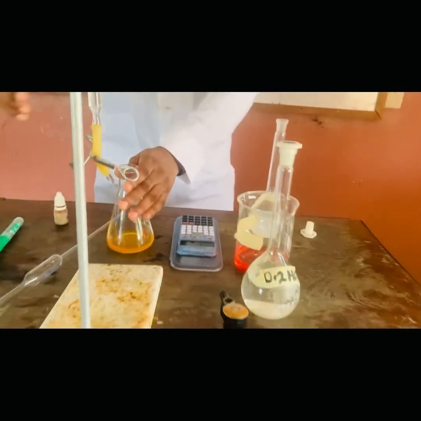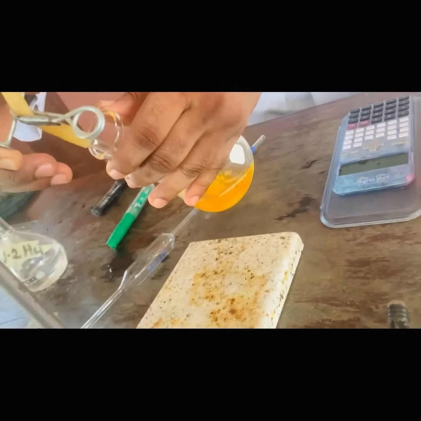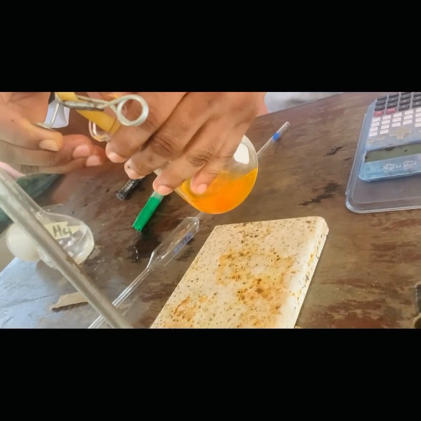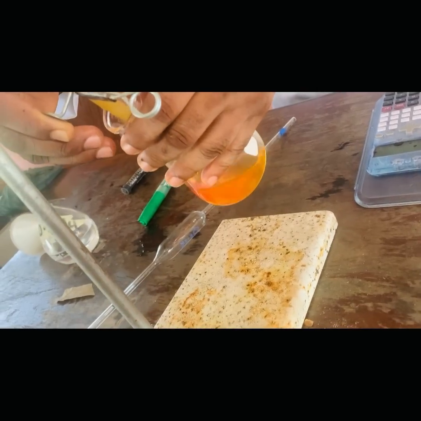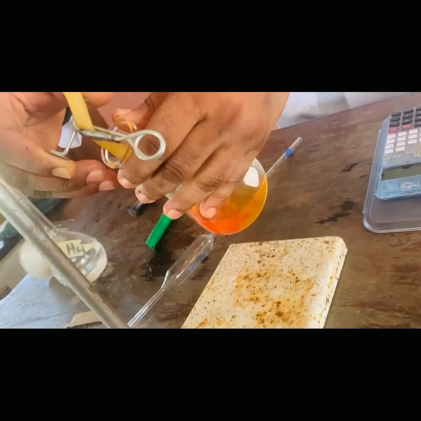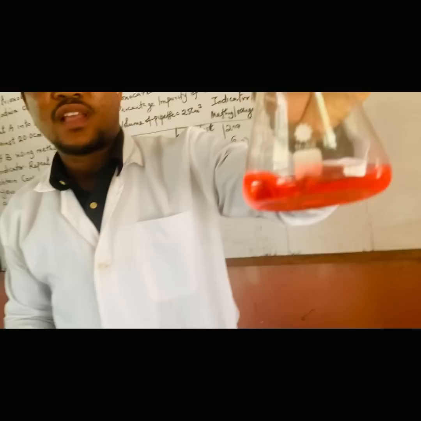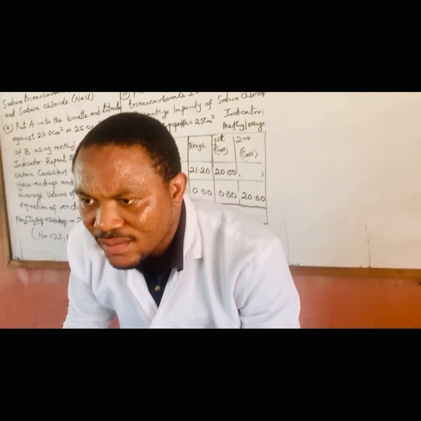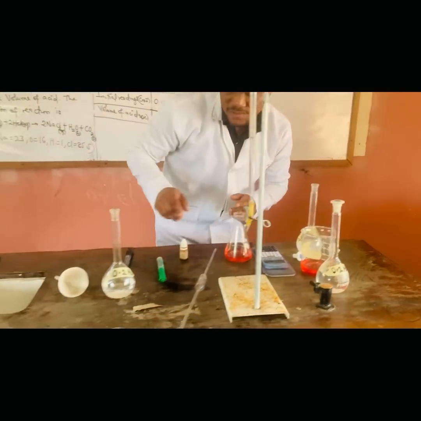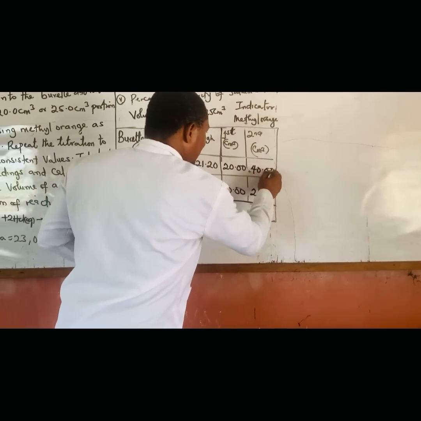So I continue. Can you see that? Okay, let's see. Wow, 40.00. That's what I have here. Wow. So I have 40.00.